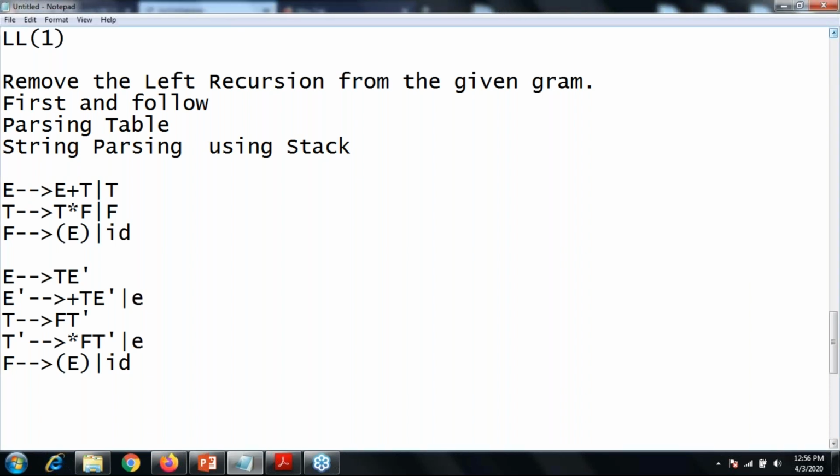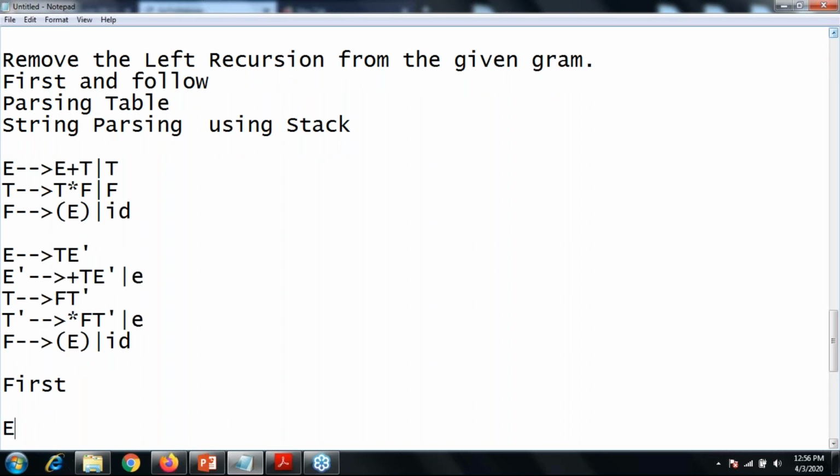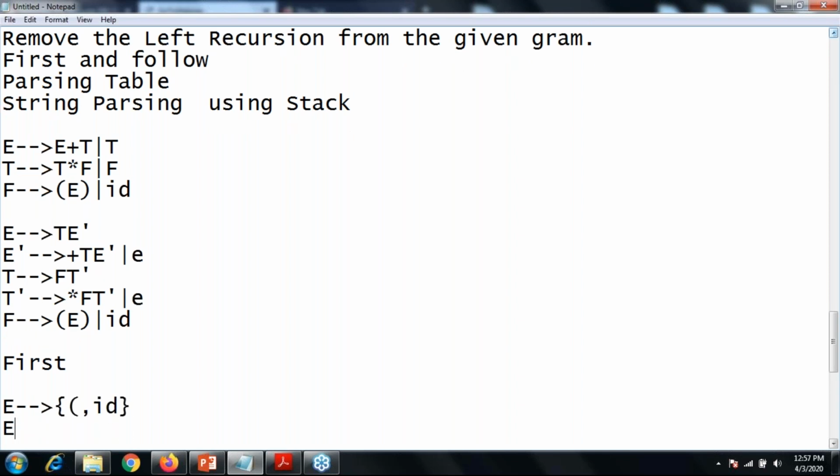Okay, so as per the rule, the first set is: E gives starting bracket and ID. E dash, the first is a terminal symbol, that is plus, and the second one, that is epsilon.